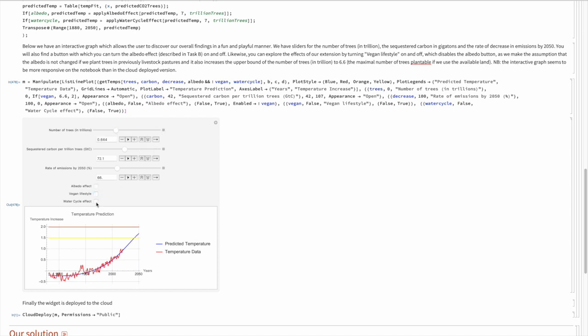Finally, we can take into account the water cycle effect. As you can see, planting a given amount of trees would have an effect over the course of a couple of years while these trees are planted, and would then remain steadily increasing at the same rate as before. If we increase the amount of trees, of course, this effect would be much more obvious. We can, of course, then try to combine multiple effects, such as the vegan lifestyle and the water cycle effect, which would allow us to plant a big amount of trees and have a tremendous decrease of global temperatures.